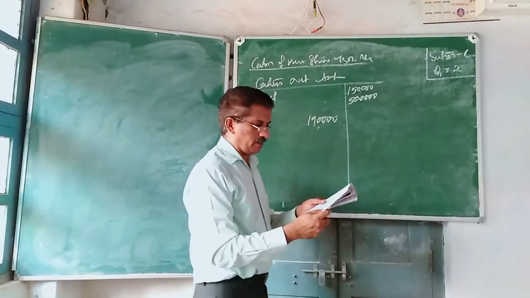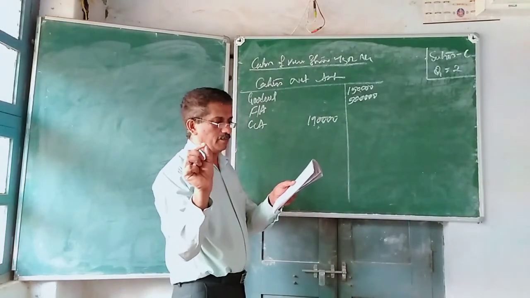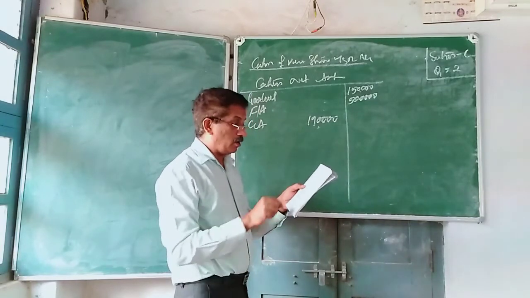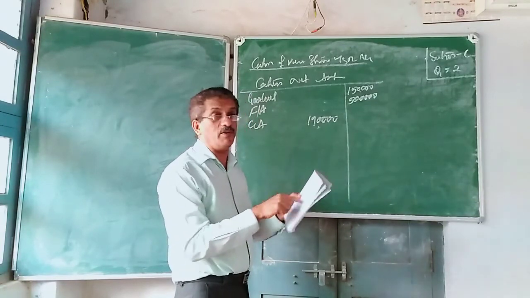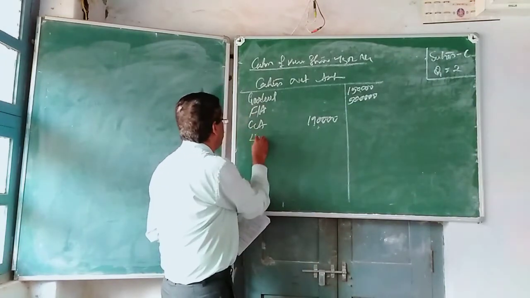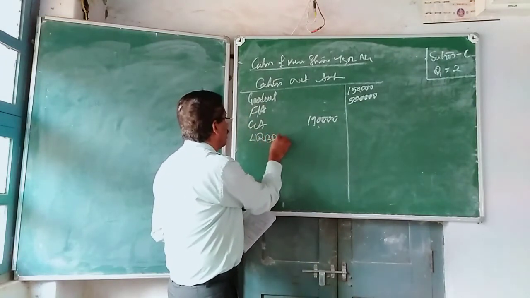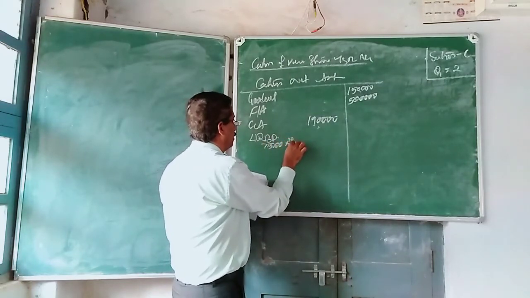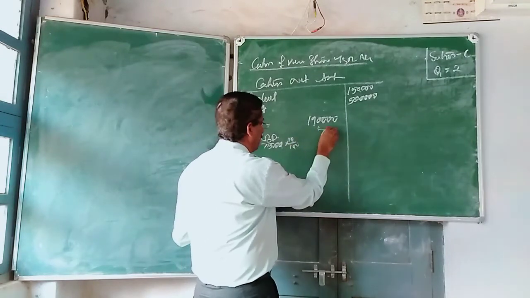The adjustment is an RBD at 10% on sundry debtors of 75,000. So less RBD, 75,000 into 10%, that means 7,500.